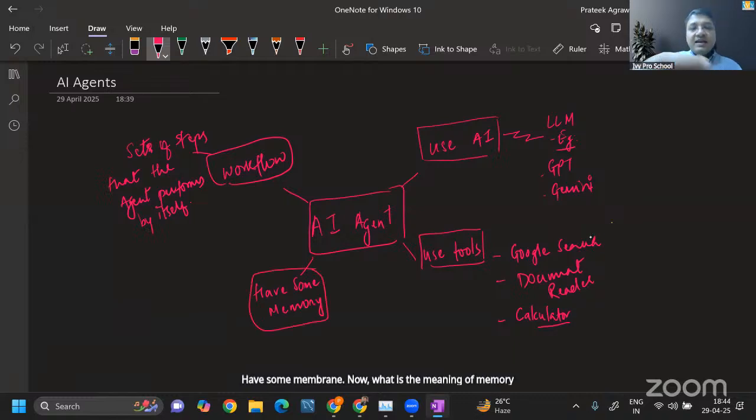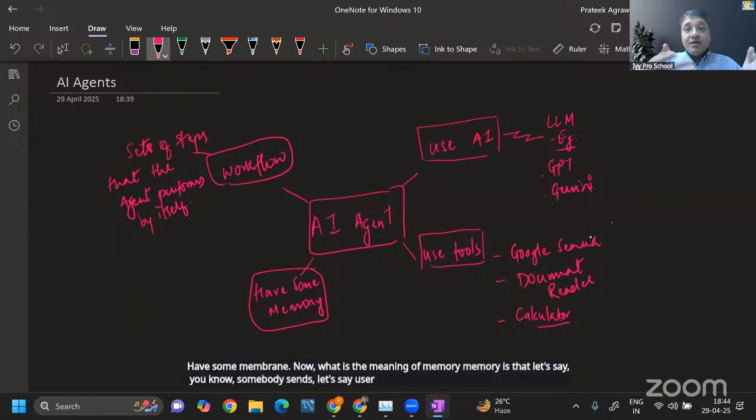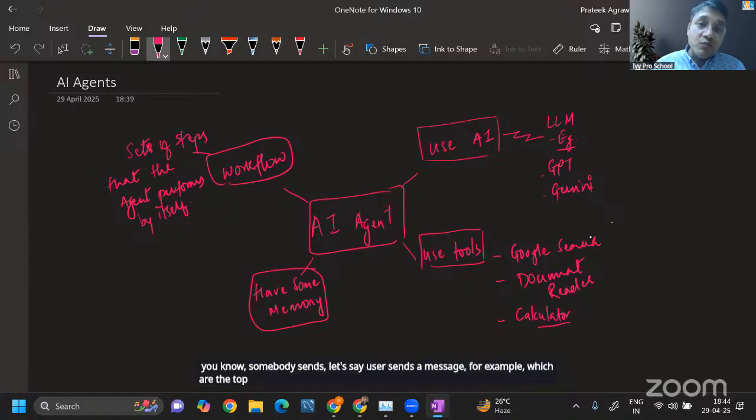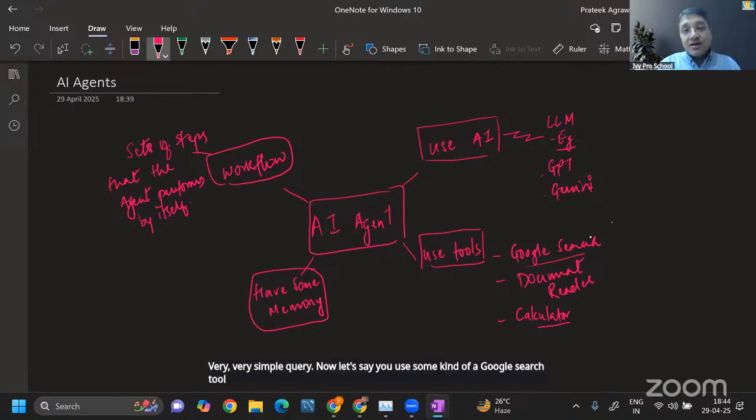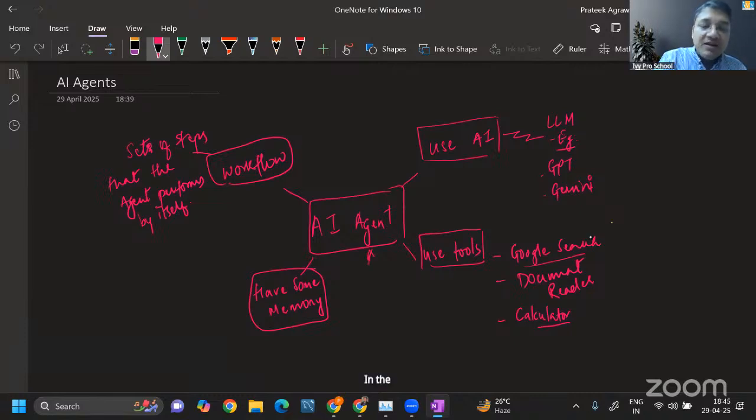Memory is that, let's say, a user sends a message, for example, which are the top 5 movies in India in 2025. Let's say that is a query, right? That is a very simple query. Now, let's say you use some kind of Google search tool to get that result, and then you process that result using AI, and you got some results. That result should ideally be saved somewhere, or maybe that query, that prompt should also be saved in the AI agent's memory somewhere, so that it understands the context, right?